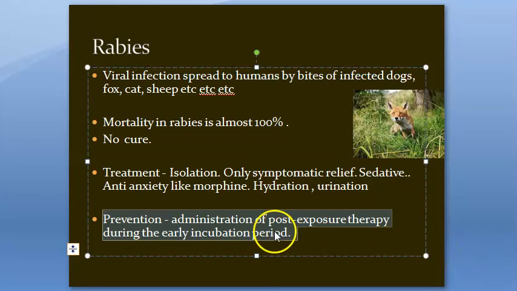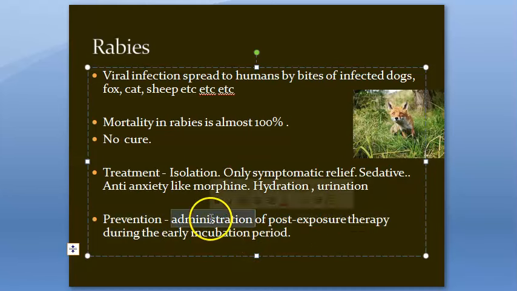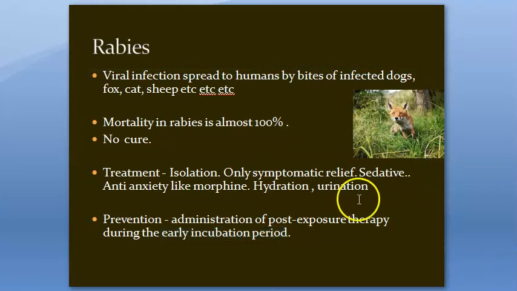Once there is exposure, that is post-exposure, that is, there is a bite, then if therapy is given in the early incubation period, prevention of this infection can be done. You understood, right? If there's a dog bite, they will immediately give the immunoprophylaxis to prevent the infection. But if that infection happens, then the mortality is almost 100%.